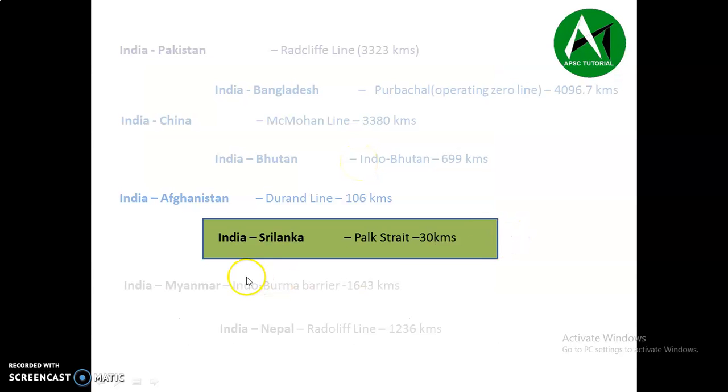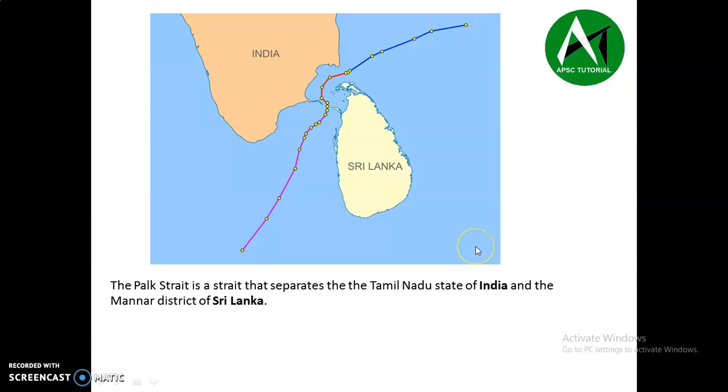So next is the line between India and Sri Lanka, which is called Palk Strait. The total length of this Palk Strait is 30 kilometers. We don't have any definite boundary line between India and Sri Lanka, but still there is an imaginary line called the Palk Strait. It separates the Tamil Nadu state of India and the Mannar district of Sri Lanka.